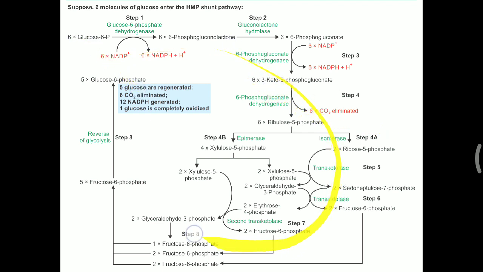So that is the overview of the oxidative phase and non-oxidative phase. The interconversion of these 5 carbon sugars into many other important carbohydrate molecules is called the non-oxidative phase of the HMP shunt pathway.